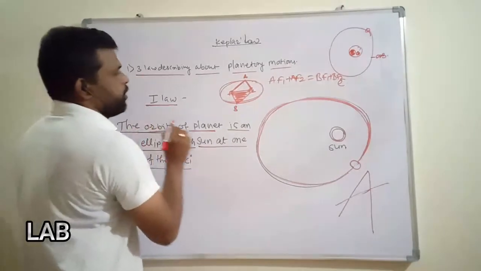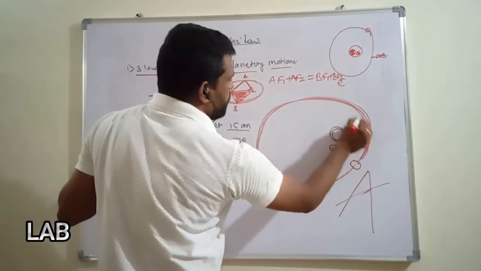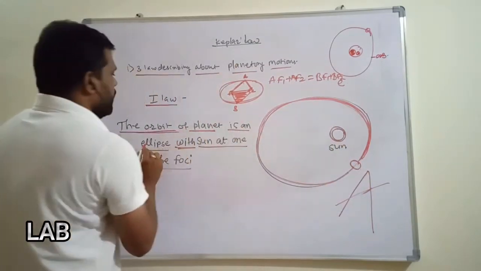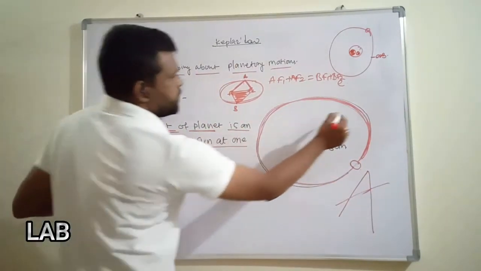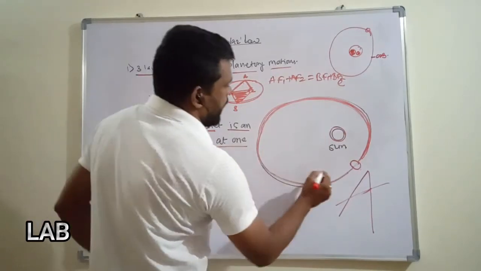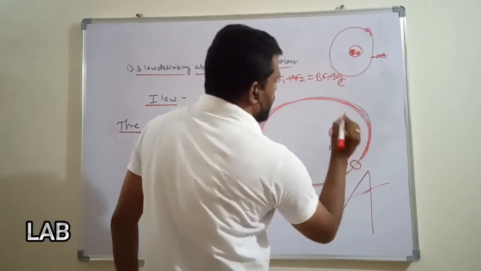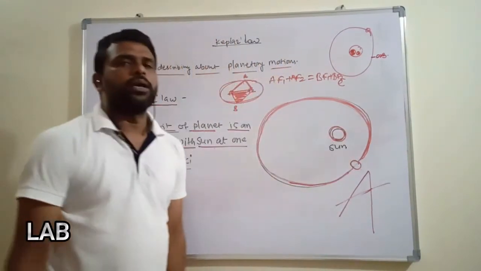It means first law. What is the first law? The orbit of a planet, this is the orbit and this is the planet, is an ellipse. See, this is the ellipse, this is not a circle, with the sun at one focus, and in such a situation सूर्य जो असतो तो एका त्याच्या नाभीवर असतो, फोकल पॉइंट वर असतो.